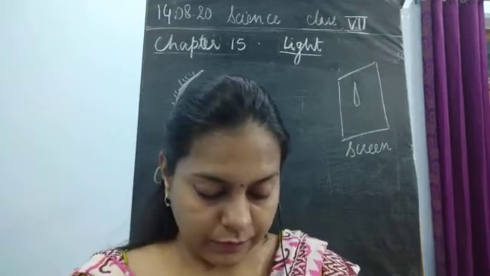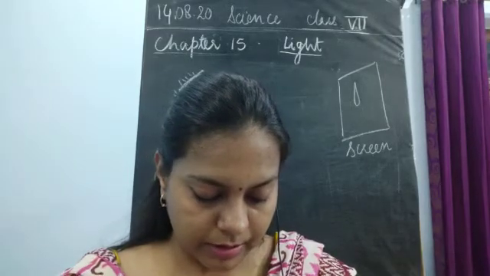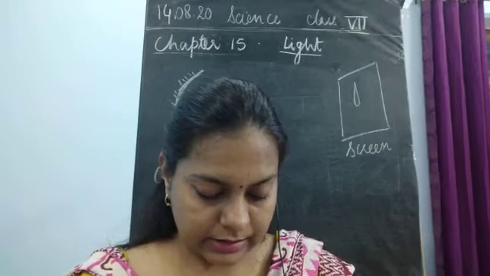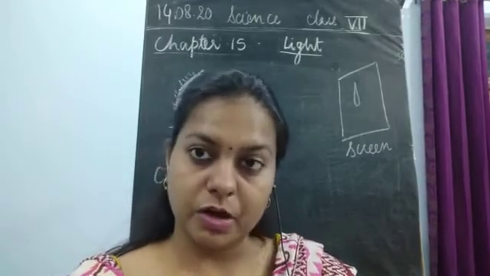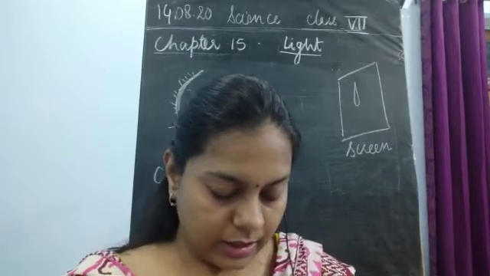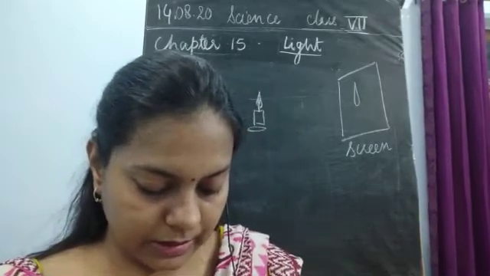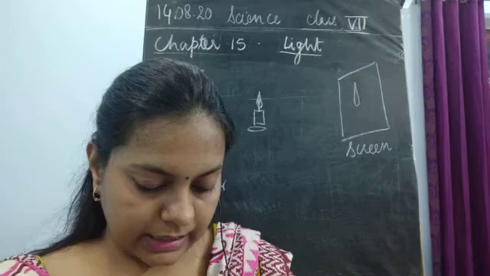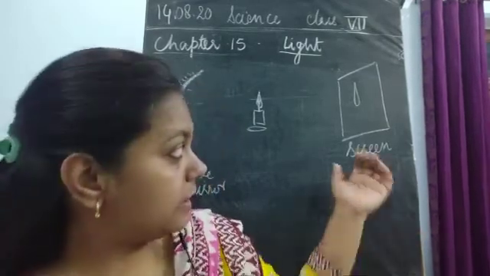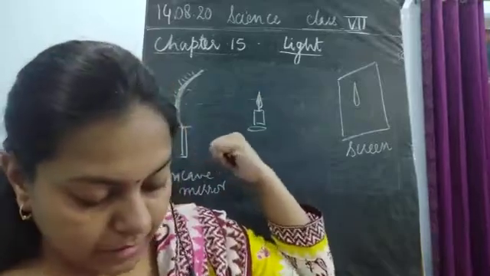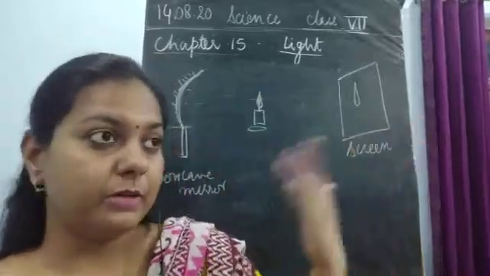So now you have to move the candle towards the mirror and place it at different distances from it, and in each case you try to obtain the image on the screen and record the observation. Fine. Now next thing, is it possible to obtain the image on the screen when the candle is too close? So what would happen if the candle is very close to this mirror? Is it able to form an image or not?